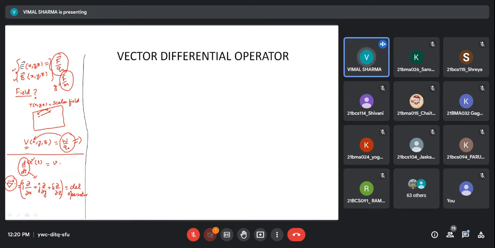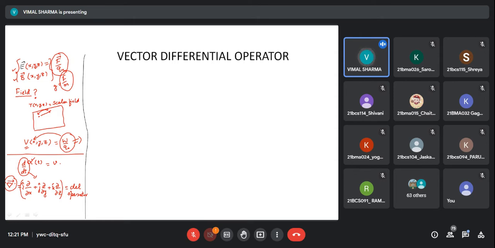Okay, when I operate with this operator on any field, that is a scalar field, I can also operate with this on a vector field. So what can I find? I can find some change in the field. I can study the behavior of my field. How is the field behaving? What is the nature of the field?